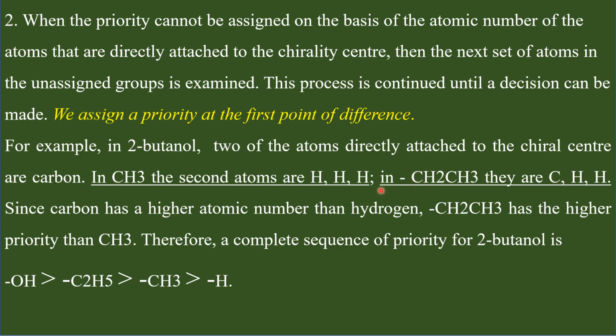So in place of one hydrogen here we have carbon. Therefore this ethyl group gets higher priority over this methyl group. Therefore the complete sequence of priority for 2-butanol is OH, and next to that we have ethyl, and then we have methyl, and the least priority group is hydrogen.